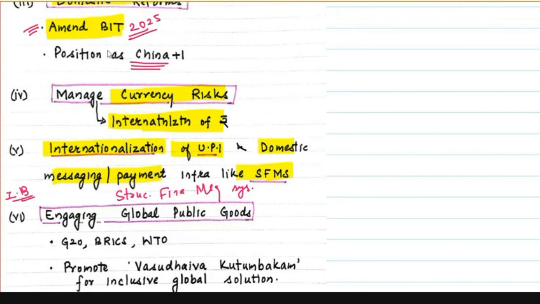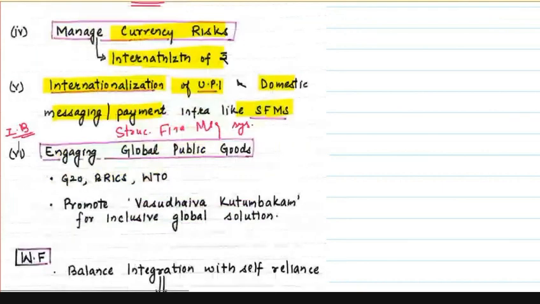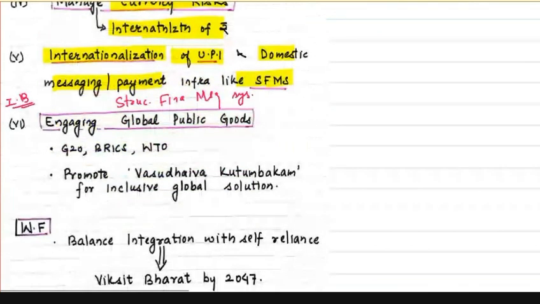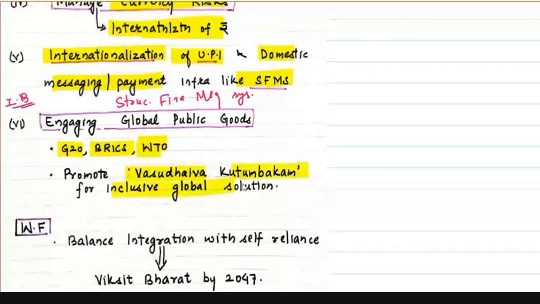Then India should try to engage the global public goods. India should try to get more engagement in G20, in BRICS, in WTO on how to counter those tariffs. And at the same time, India should also use its soft power. It should promote Vasudhaiva Kutumbakam for inclusive global solutions. So these are the strategies.